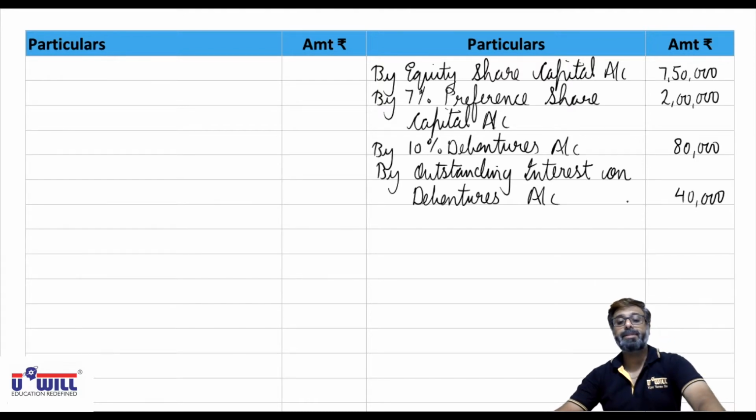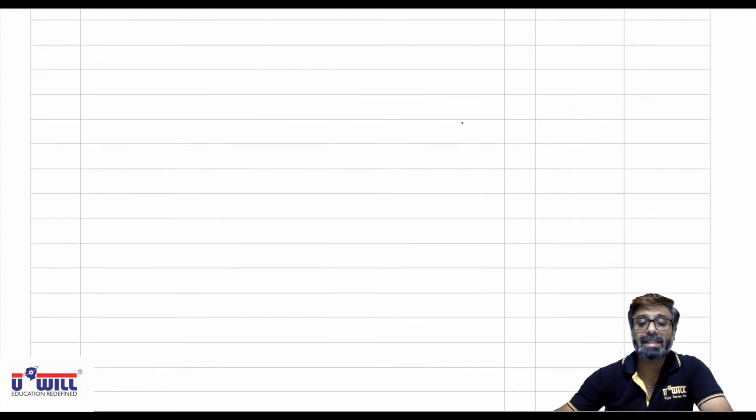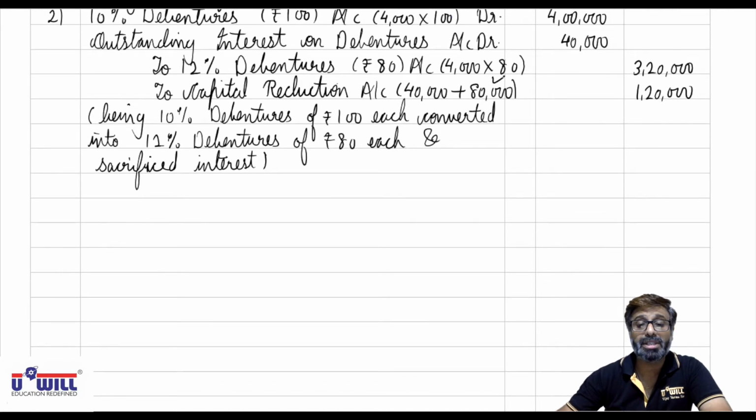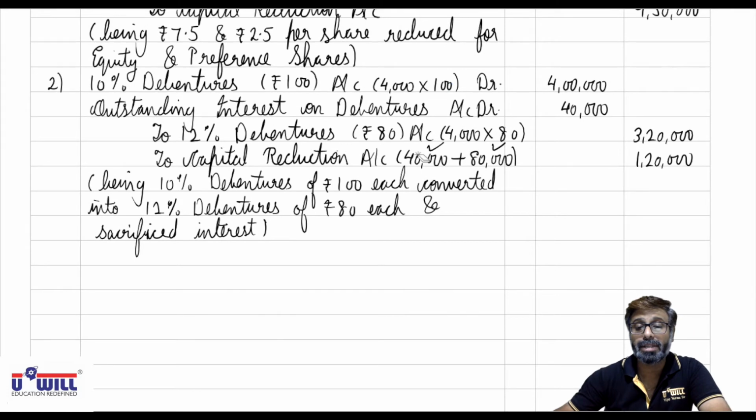I hope everyone is clear with this. 80,000 they are sacrificing of debentures, and 40,000 they are sacrificing of interest. Now third adjustment, look at it.